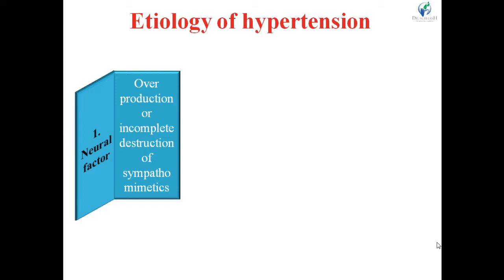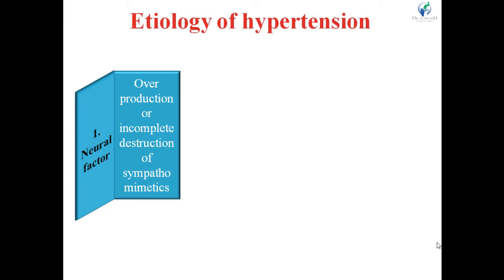If production is normal but destruction of the sympathomimetic is not properly done, then production is continuously done normally but destruction is not done properly, and again the concentration of the sympathomimetics inside the blood increases.